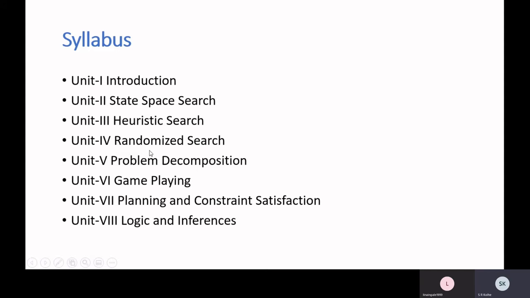So our sequence will be something like this. We will have units 1, 2, 3 in the same sequence. Then we will have unit 8, so that we will understand the latter part of our syllabus. Then the other units, that is 4, 5, 6 and 7, in the same sequence. So this is how I am going to cover all these 8 units.